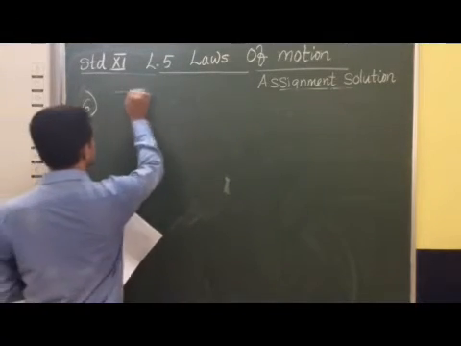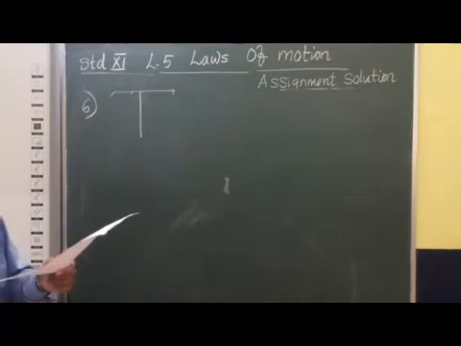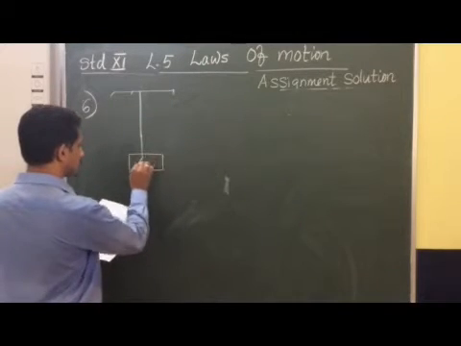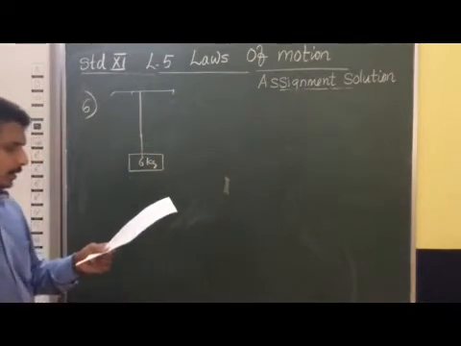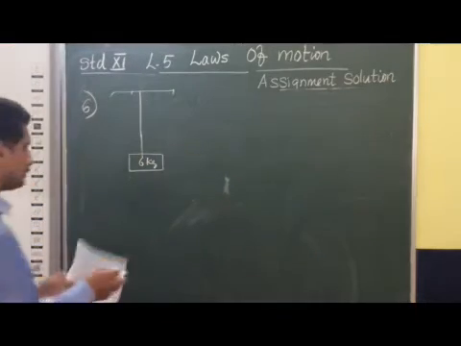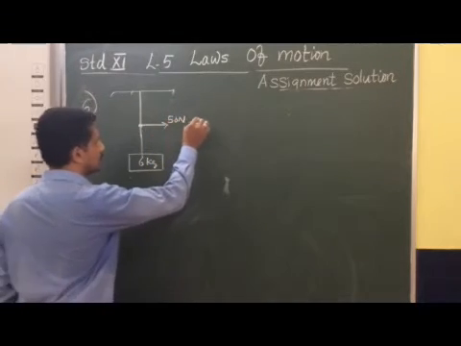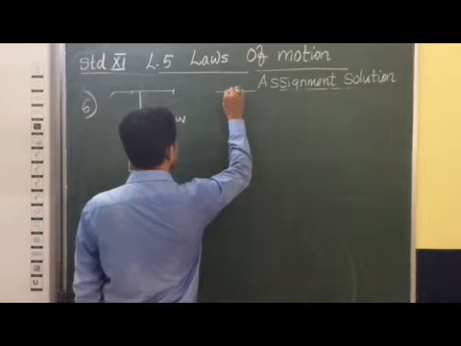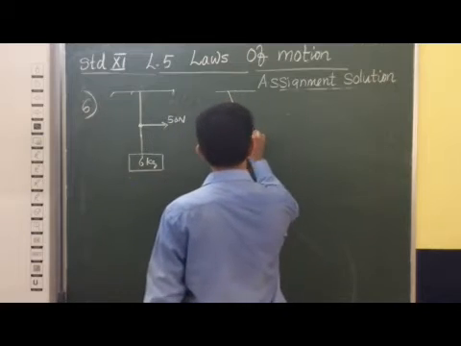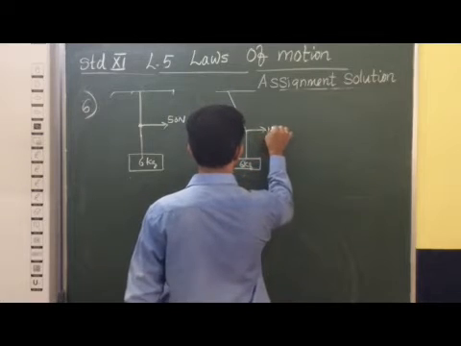We can consider the situation this way. A mass of 6 kg is suspended by a rope of length 2 meter, so a 2 meter wire like this. A force of 15 Newton in the horizontal direction is applied at the midpoint, which means 1 meter. When we apply this force, the string comes almost like this, and then the weight hangs like this. This is the situation when a force of 15 Newton is applied.